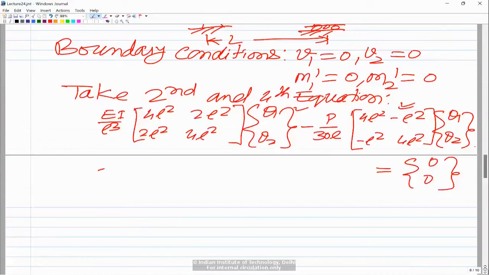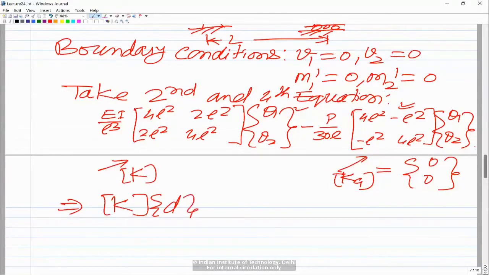So what you can do is take this term to the right hand side, and let me call this matrix the K matrix and this matrix the Kg matrix. So after assembly and imposition of the boundary conditions, you have these matrices. This whole thing can be written as K into D, and this vector I am calling D. So K D is equal to P into Kg, the geometric stiffness matrix, into D.